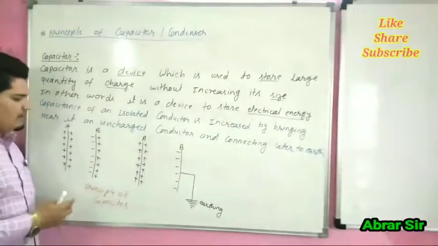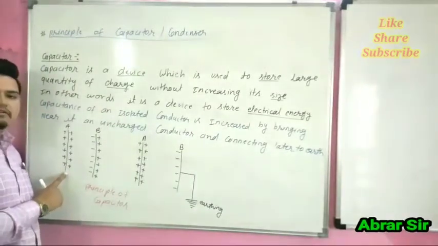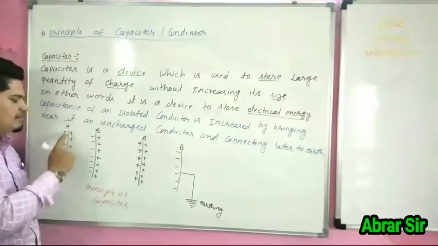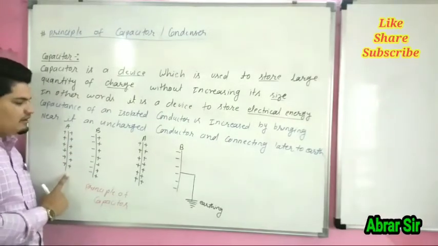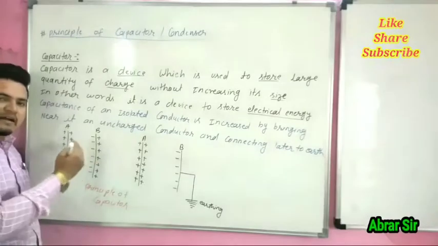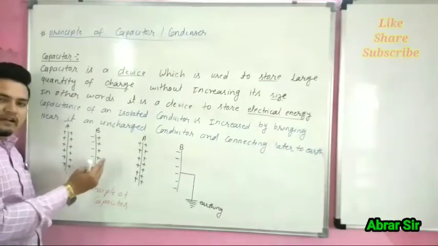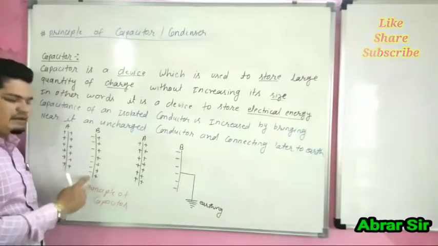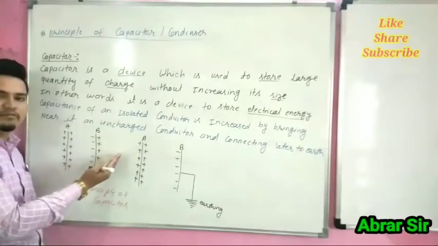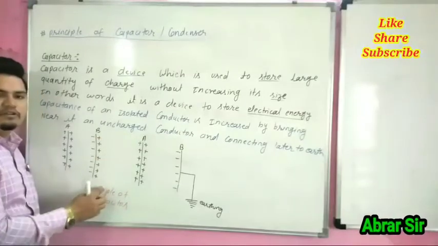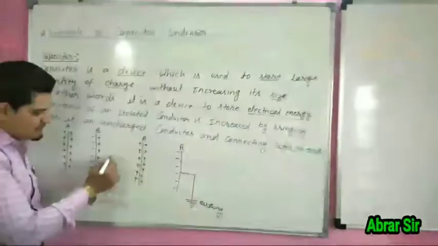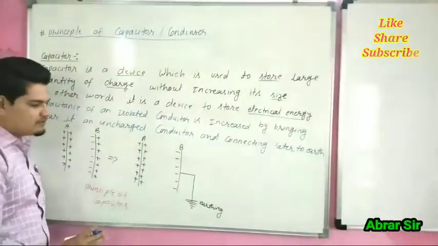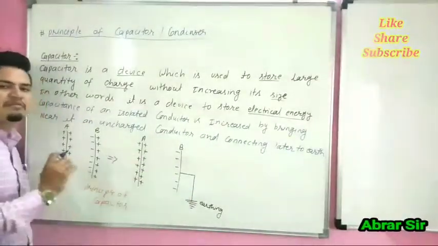It means if we consider a plate A of positive charge, and we bring in another, uncharged plate, then due to this positive charge the inner surface becomes negative and the outer surface of the plate becomes positive. Later, this positive charge can be transferred to earth. So this is the principle of a capacitor.